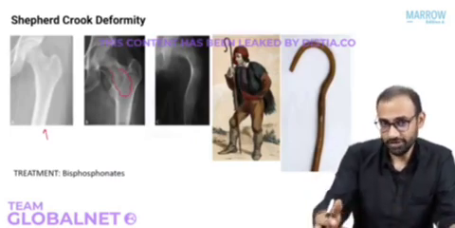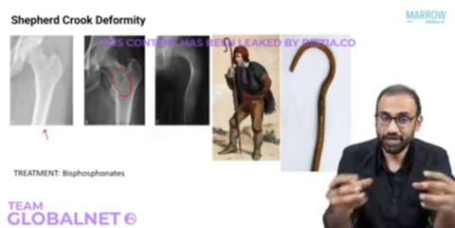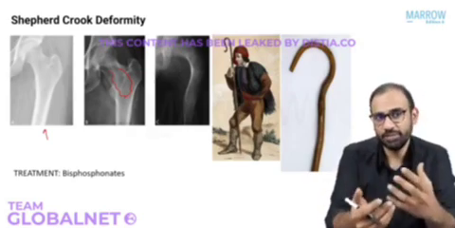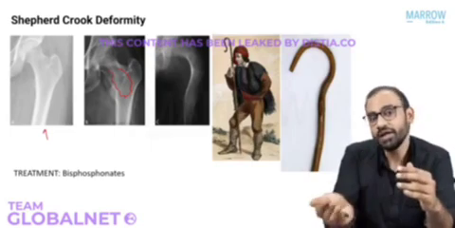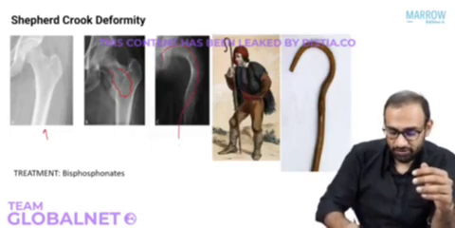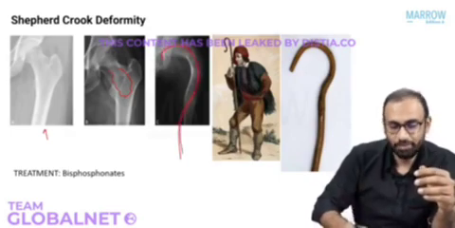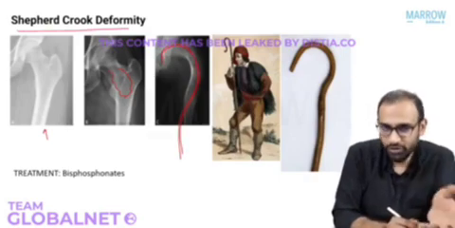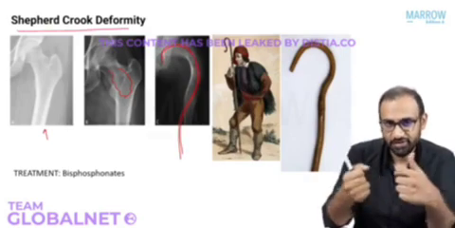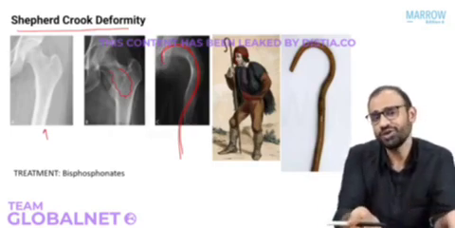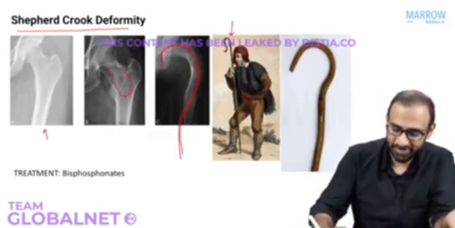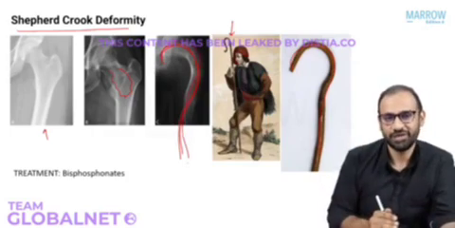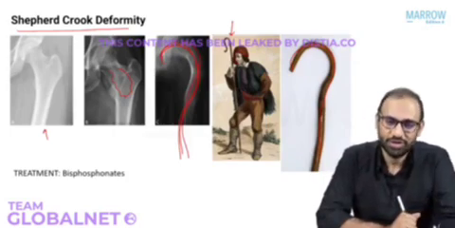Now, as the disease progresses, the fibrous dysplasia keeps on progressing and makes the bone weak or strong? Weak. Now, the patient puts weight on this weak bone. So what happens? The bone will start to bend or break. As the proximal femur bends, it takes this classical pattern or shape, which has been described as shepherd's crook deformity. For the people who don't know what a shepherd's crook is, it's a stick that is held by the shepherds to control their herd or sheep. So this is the stick. It looks like this. So the proximal femur looks like this. This is the deformity that will be seen in the proximal femur.